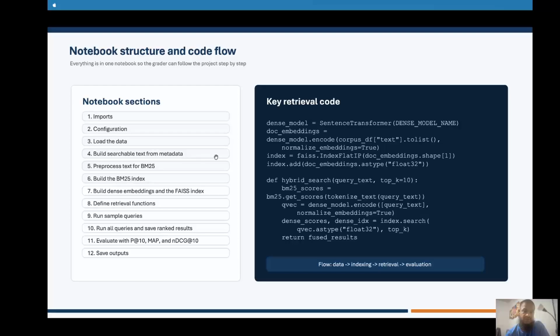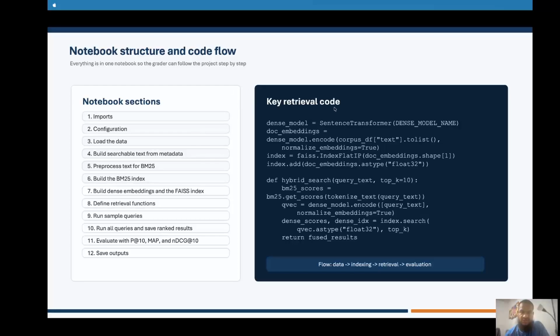On a high level, I have the CSV available as well as in file format, which is in the data folder. Then I import, go to the configuration, and load the data.